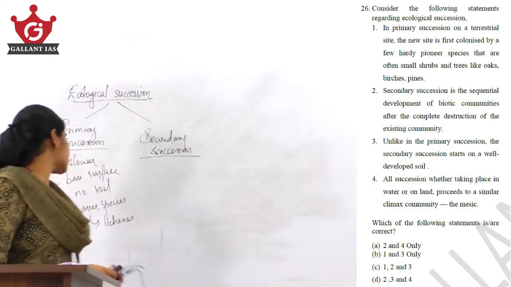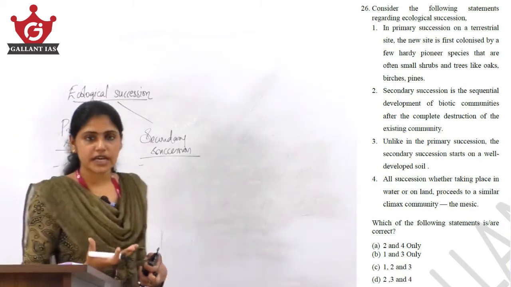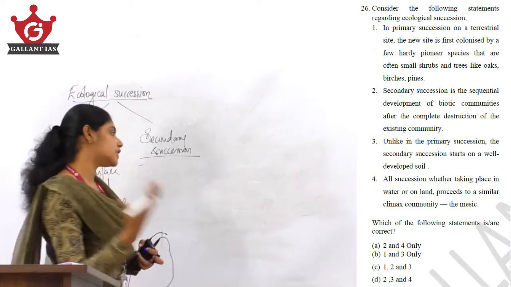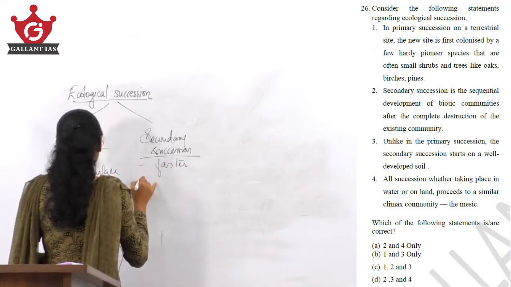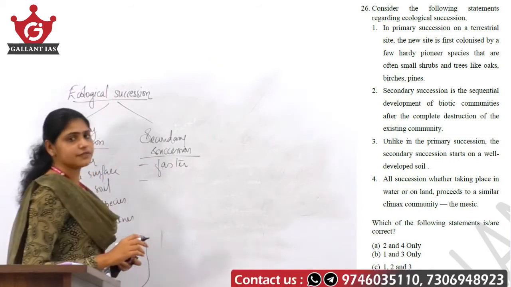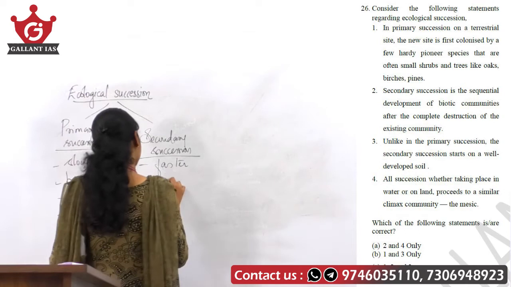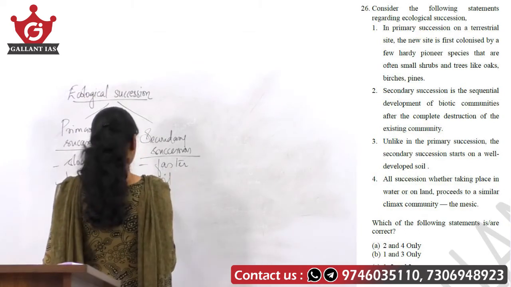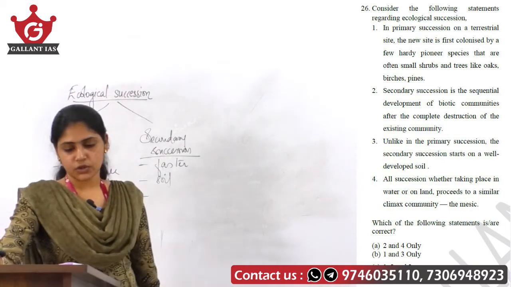Okay, so in secondary succession, since all the conducive factors are there, succession will be much faster, right. It will not be on a bare surface. There, soil will be present from the primary succession. Okay. Now, let us look at the statements.